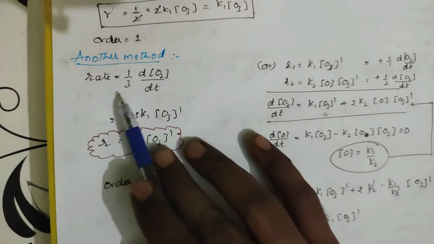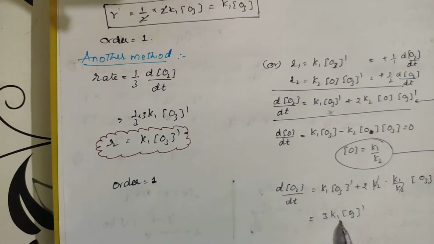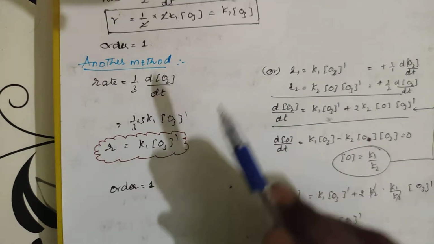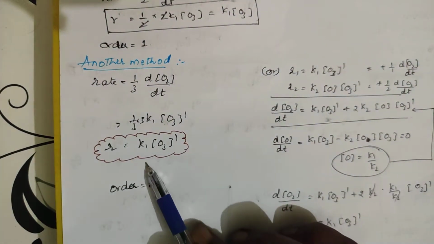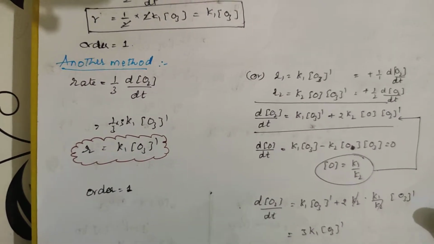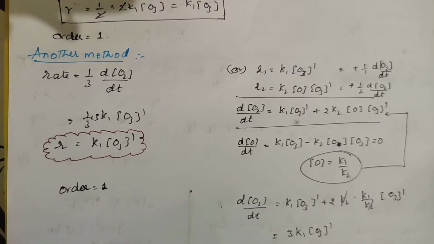But you know that rate is equal to 1 by 3 d[O2]/dt. So 1 by 3 d[O2]/dt you have calculated here as 3 K1 [O3]. 3 will be cancelled, K1 [O3]^1. See, you have got K1 [O3]^1, here also K1 [O3]^1. Order is equal to 1. Same, if you go with respect to reactant or with respect to product, you will be getting the same answer. Okay.